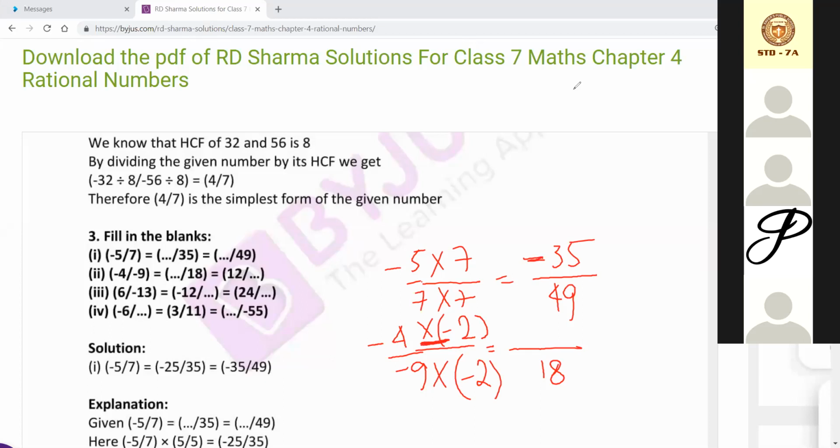It is a very good habit that if we are going to write two consecutive signs, we give brackets. So it is +8. Like this way the rest of the sums are done.